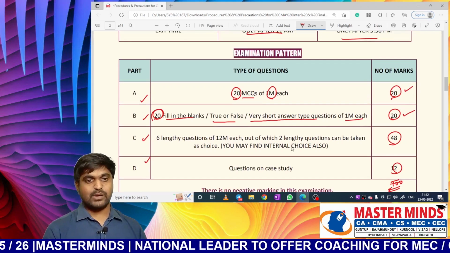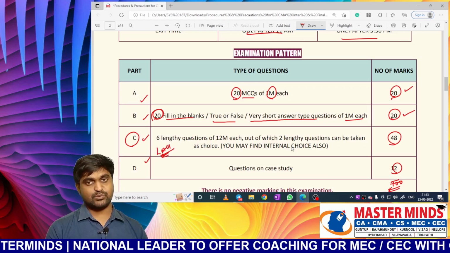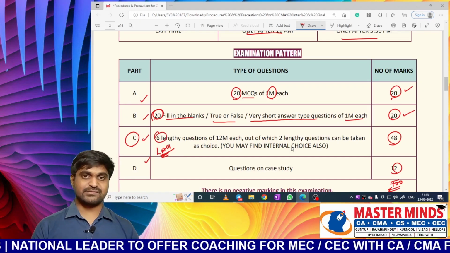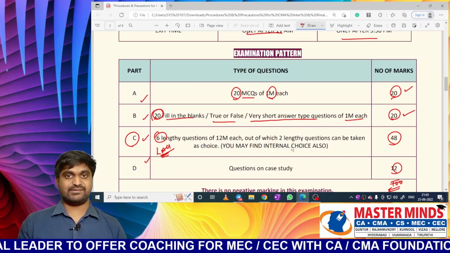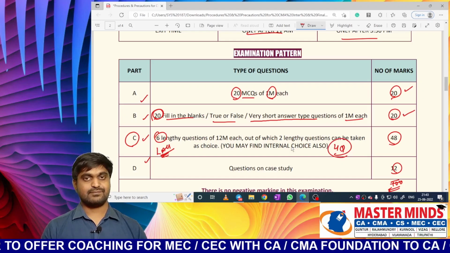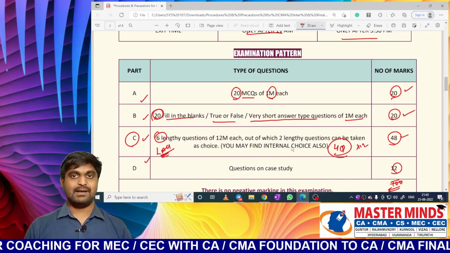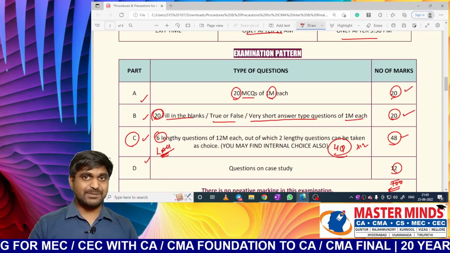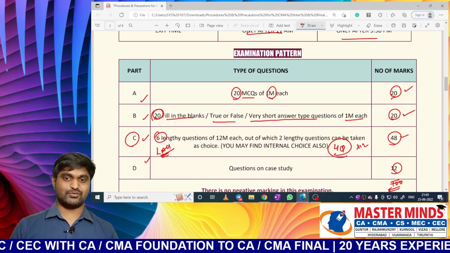Okay, next one. What about Part C? Here you will find lengthy answer questions, LAQ, which stands for lengthy answer questions. Total there will be 6 questions. Among those 6 questions, you can take 2 questions as choice. That means in total you need to write 4 questions. Each question carries 12 marks, so total 48. And for every question there will be sub questions also. Sir, will there be any internal choice in those sub questions? Yes, sometimes they may give internal choice also.